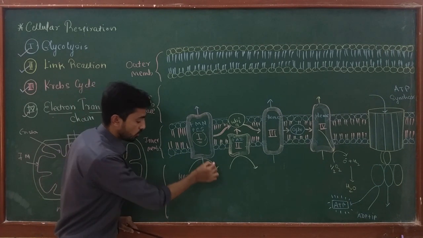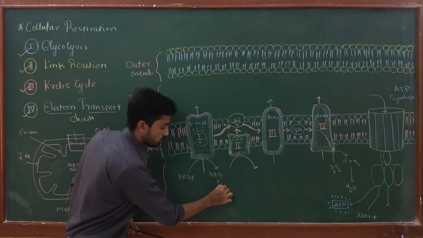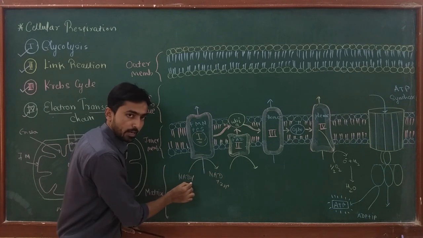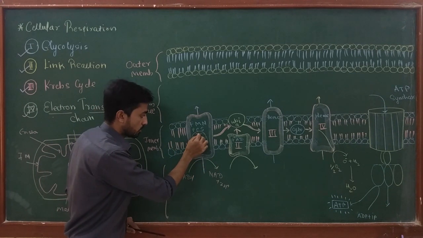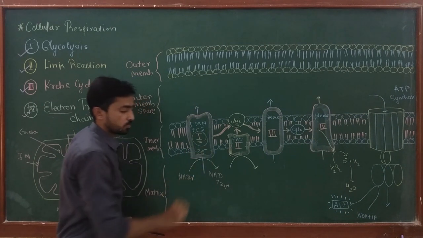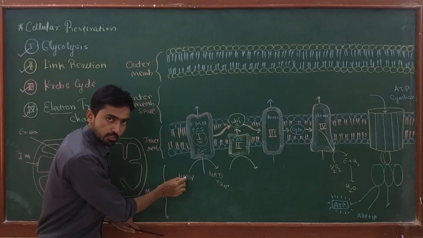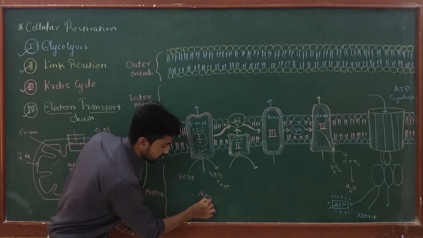NADH is oxidized into NAD plus 2H plus, and at the time of oxidation of NADH, 2 electrons are transferred to complex 1. So complex 1 is responsible for oxidation of NADH, and this complex is called the NADH dehydrogenase complex.